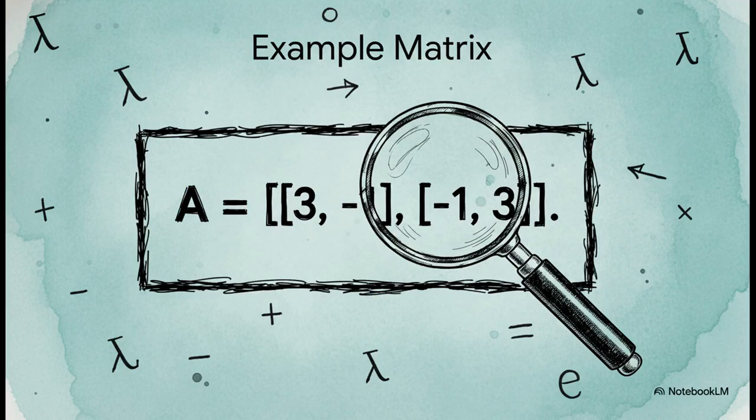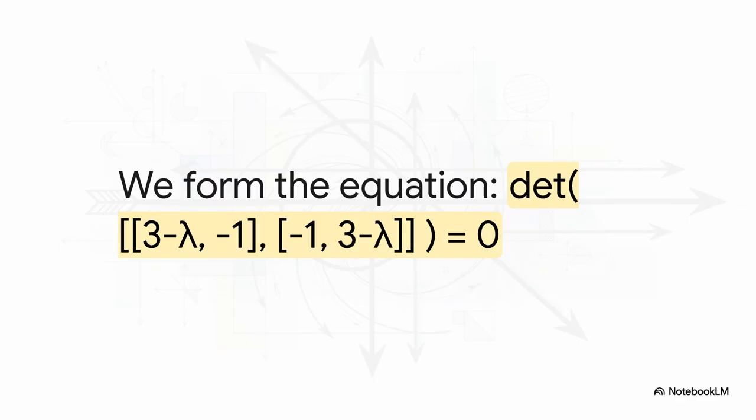All right, let's get our hands dirty. We're going to use this 2x2 matrix as our test subject. Our mission? Find the special stretch factors, those eigenvalues that are hidden inside. Okay, step 1 is to build that characteristic equation. We take our matrix A and we just subtract lambda from the elements on the main diagonal. Now we need to find the determinant of this new matrix and set it all equal to 0.